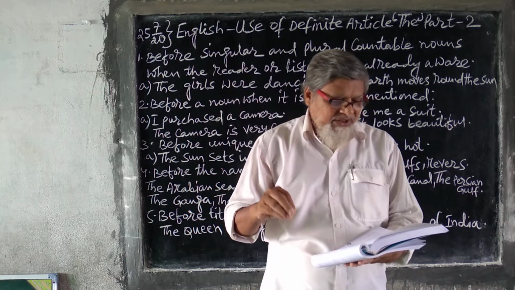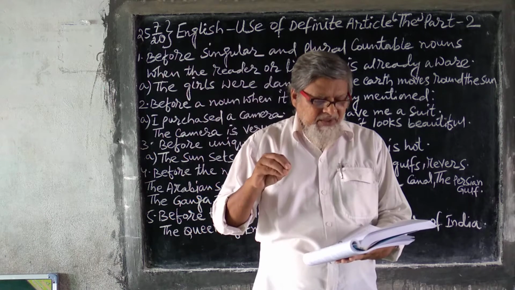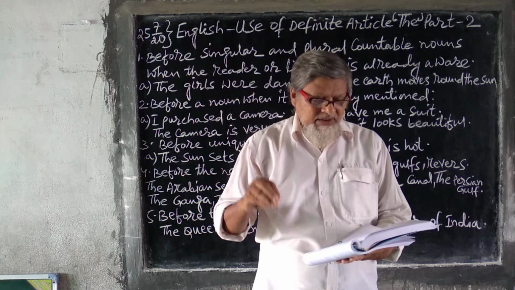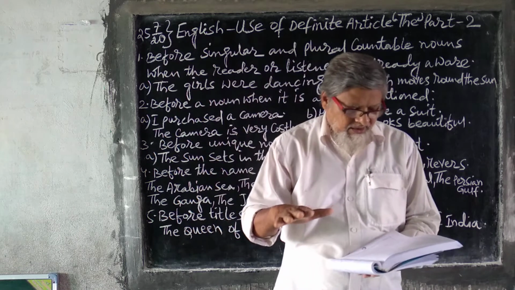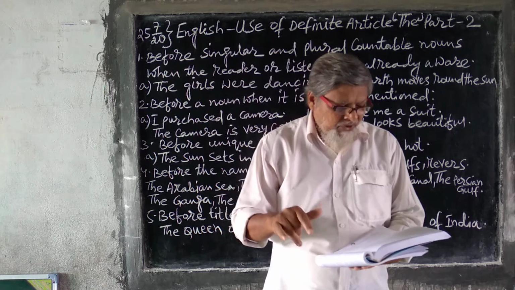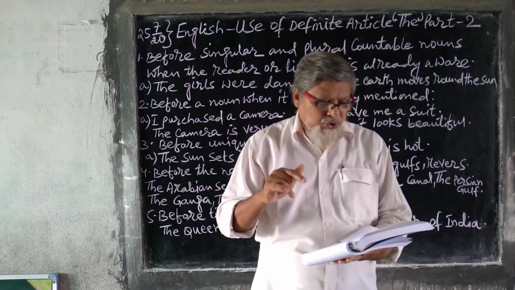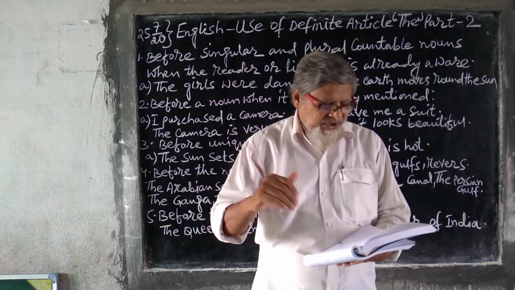Now see, before names of such countries as include the words kingdom, republic, states or union: the United States of America, the United Kingdom, the Republic of India. Before mountain range, group of islands: the Himalayas, the West Indies.